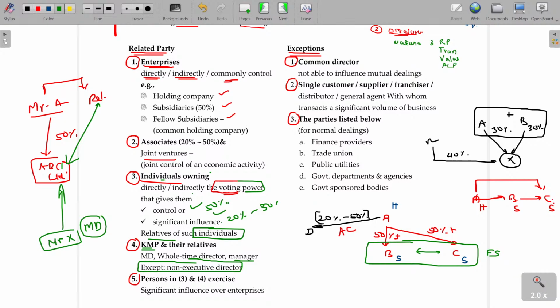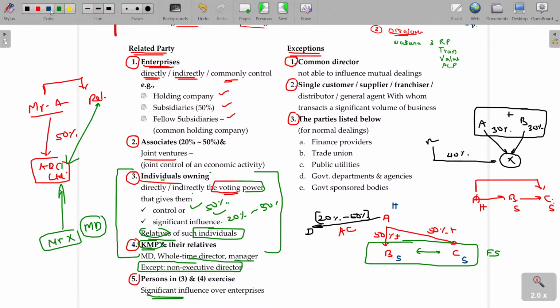So MD, whole-time director, manager are the key management personnel, and any transaction between the company and those MDs and whole-time directors has to be reported, because it's a related party transaction. And persons in 3 and 4 may have significant influence over other enterprises. It's not direct control. Who are they? The relatives and key management personnel. They don't have the shares, but may be considered to have significant influence. Exceptions are there.